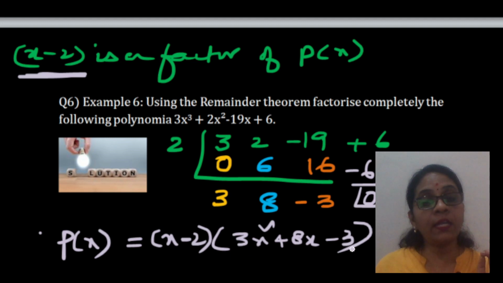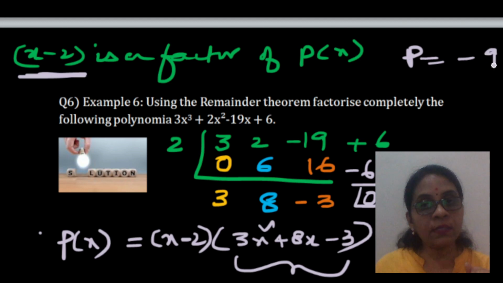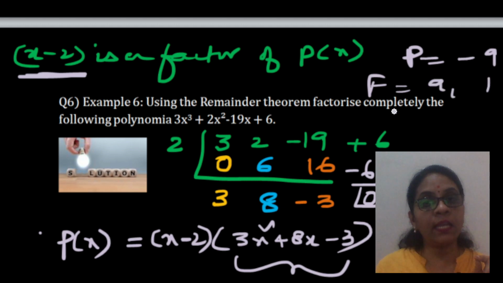Now this 3x square, 8x and minus 3, it is like what, children? It's a trinomial and you can factorize this. We have learnt quadratic equations completely, so you should all be really very proficient in factorizing. What's the middle term, children? Plus 8. And what is the product? The product is minus 9. So will you add or subtract the factors? You subtract the factors. So factors of 9 which get the middle term as 8 are 9 and 1. What's the sign of the middle term? Plus. So the greater factor gets the plus sign and the smaller factor the minus sign. So that's how you factorize.